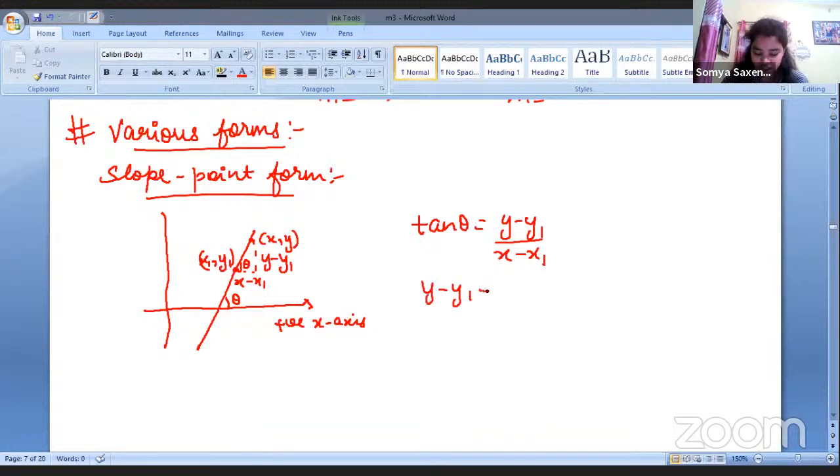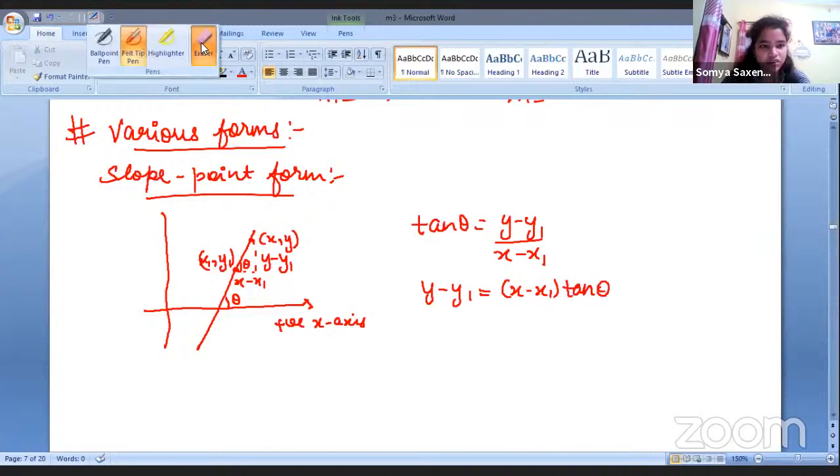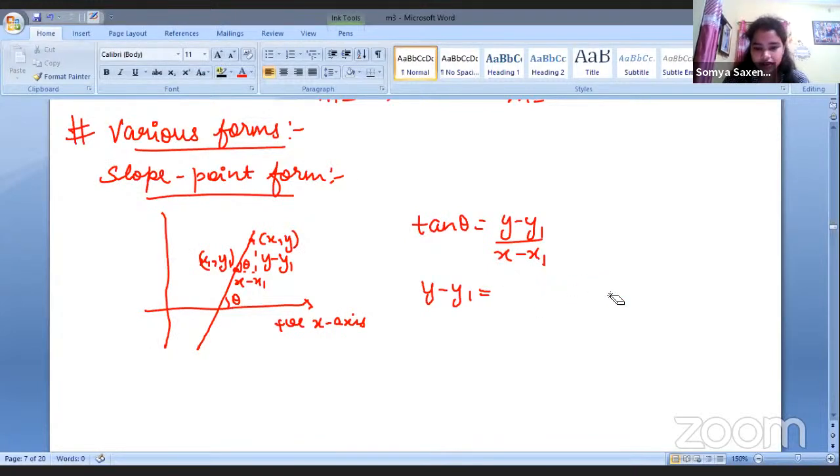We can just rearrange it and write it in the form of the equation of a line. Writing tan theta before, just to write clearly: tan theta times x minus x1. And we know what is tan theta.